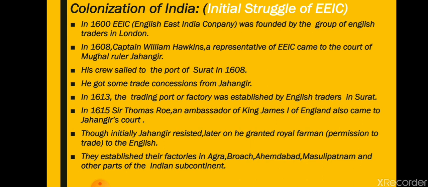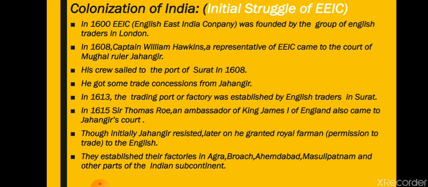As we have learned, the motto of the Industrial Revolution was the expansion of industries to distant lands. So, for promoting their domestic industries and for gaining more and more profits, the Britishers started moving towards different lands. They came to India also. The English East India Company was founded on 31st December 1600 in London.